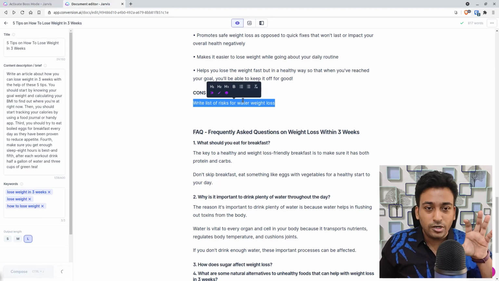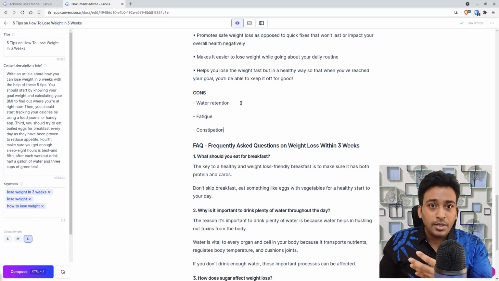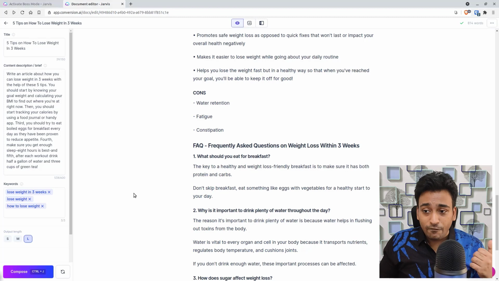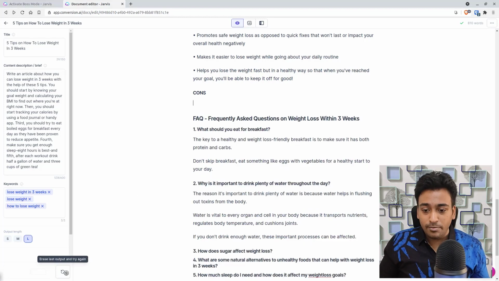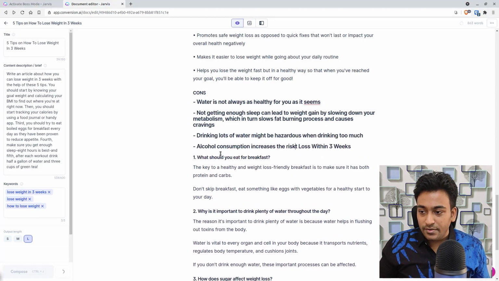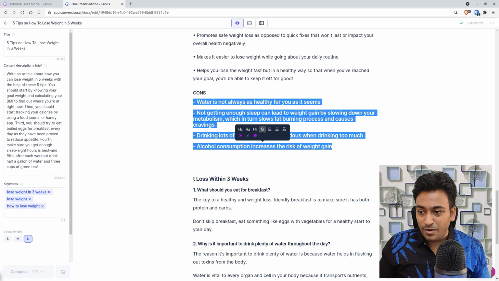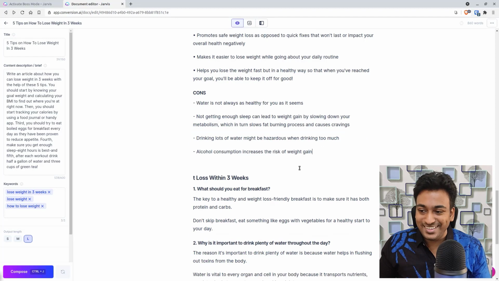The con does not need to be specifically mentioned. Now it's giving me much better suggestions. For example, water retention, fatigue, constipation. So let me refresh, undo it, and see whether it can bring something more. And now it's much better. For example, I wish there was an easy way to go back. Okay, it made it easy.